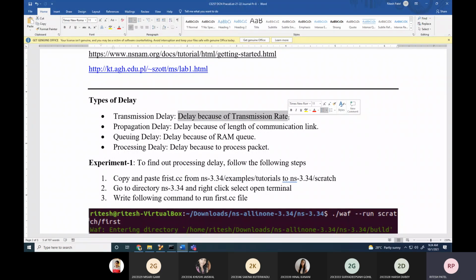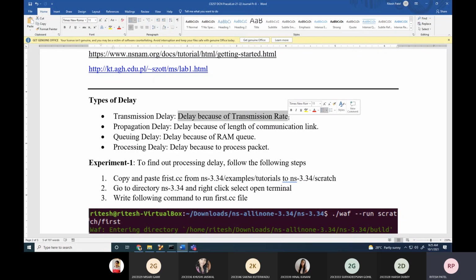I gave the example of a bullet train leaving a platform. The 18 bogies of the bullet train are leaving the platform. The time required for the last bogie to leave the platform is known as transmission rate. So the time required to put all the bytes or all the bits on the wire is known as transmission rate, and the delay or time it takes is known as transmission delay.